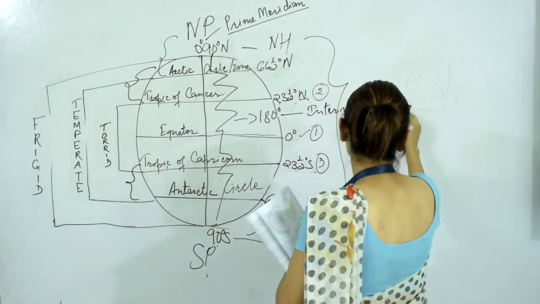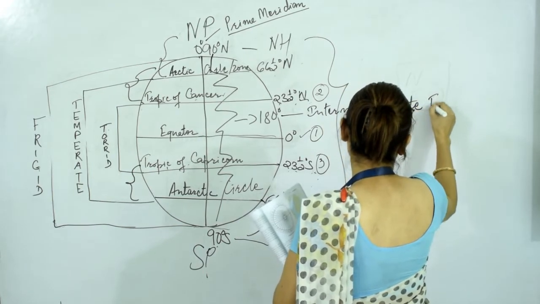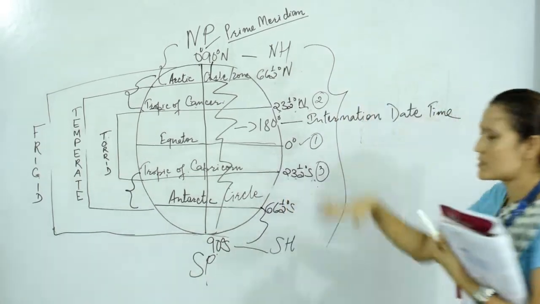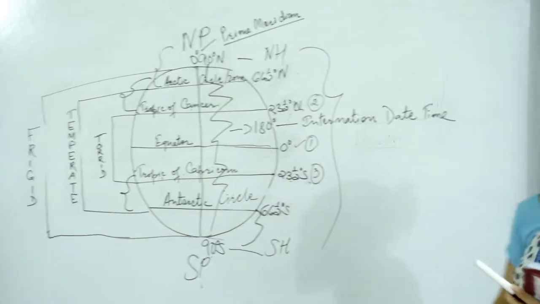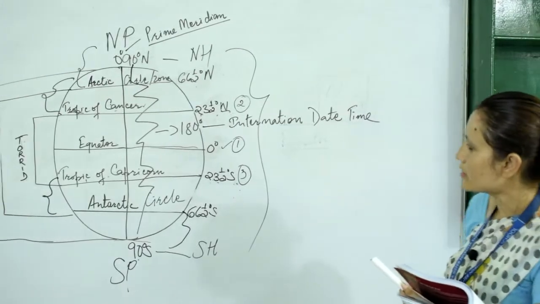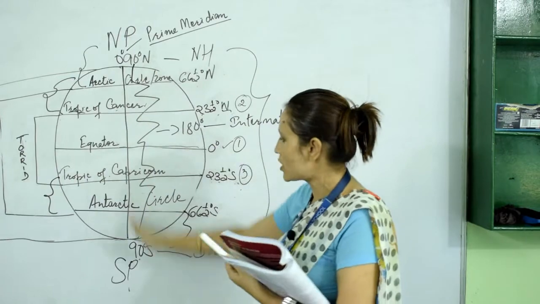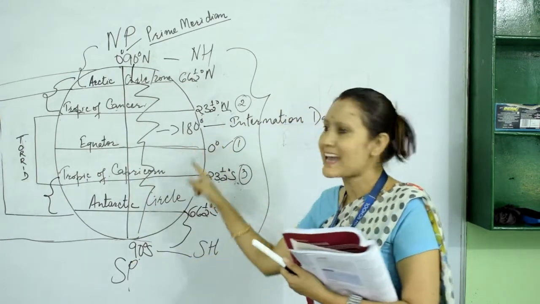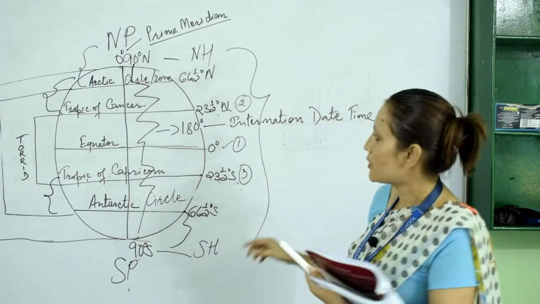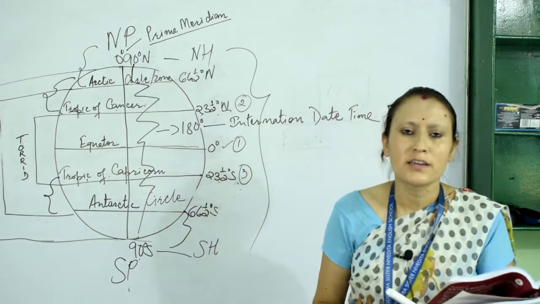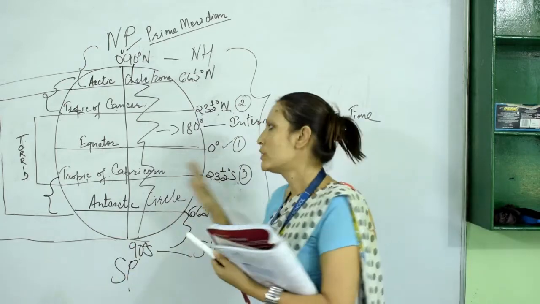The international dateline helps to calculate the time of the eastern side and western side. It's not a straight line like the equator or prime meridian, it's a zigzag line. Because of this shape, the time varies from west to east.